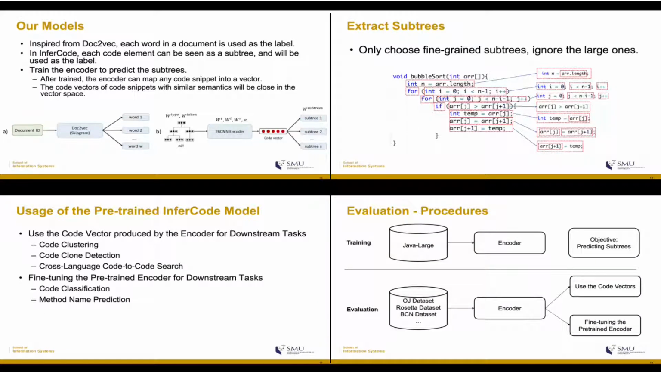So this is the summary of our paper. First, our model is inspired from doc2vec. Second, to extract the subtrees, we only choose the small-grain subtrees and ignore the large ones. Thirdly, we have two ways to use the model. The first is to use the code vector produced by the encoder, and the second is to fine-tune the pre-trained encoder for downstream tasks. And for evaluation, we train the model on a very large dataset, and we use an evaluation dataset for different tasks.